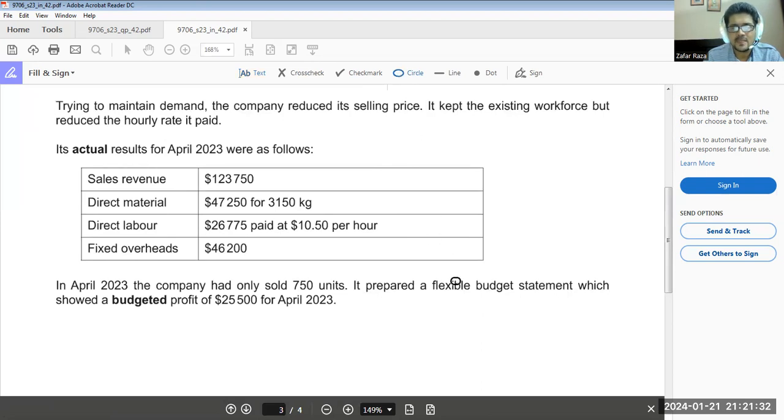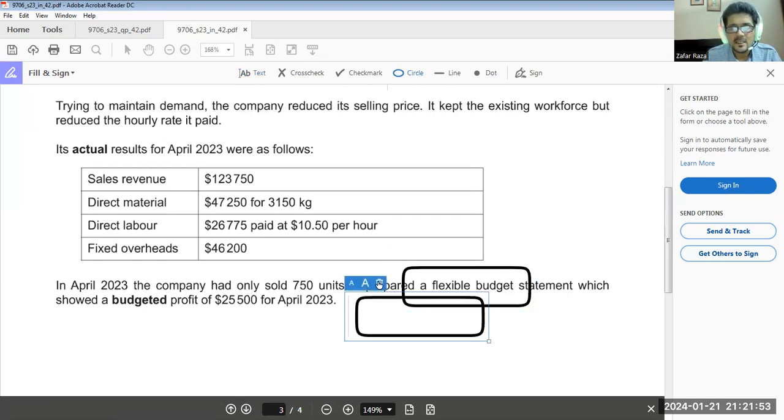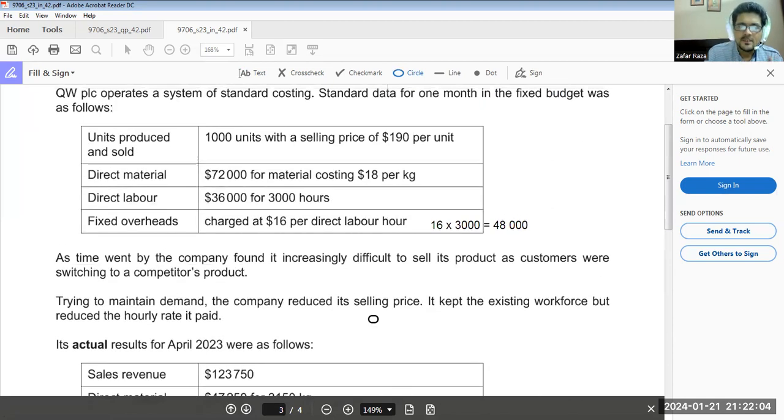Hopefully, you all know what is a flexible budget. Flexible budget means when you adjust your budget according to the circumstances, according to the actual results. Fixed budget remains fixed. Flexible budget moves with the changes in the production situation.